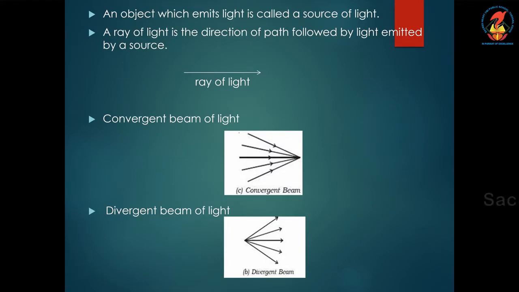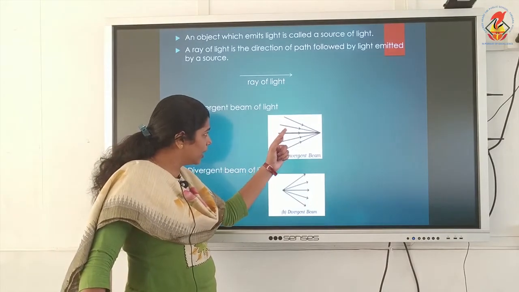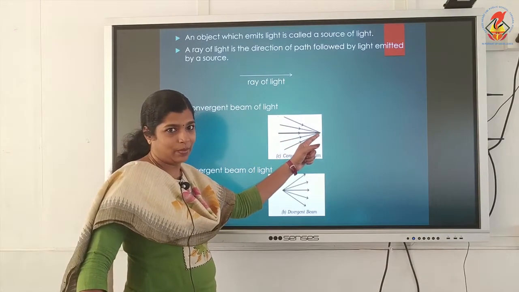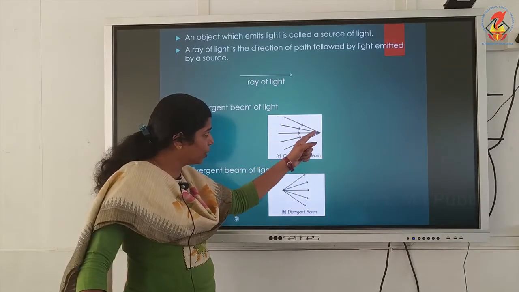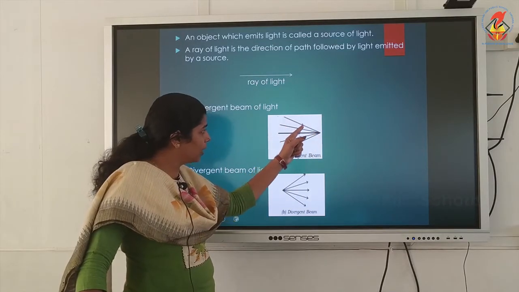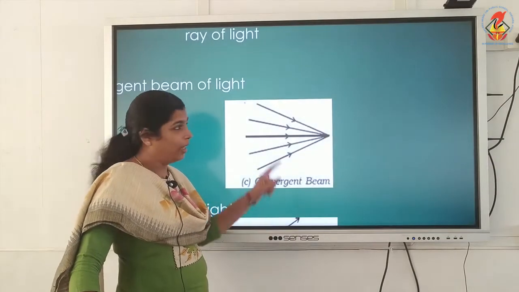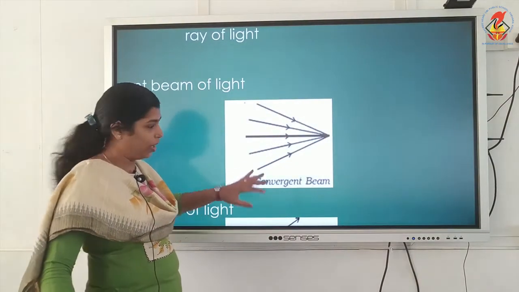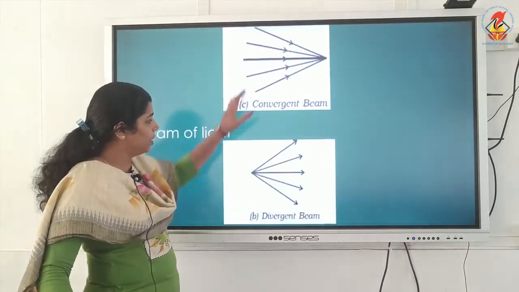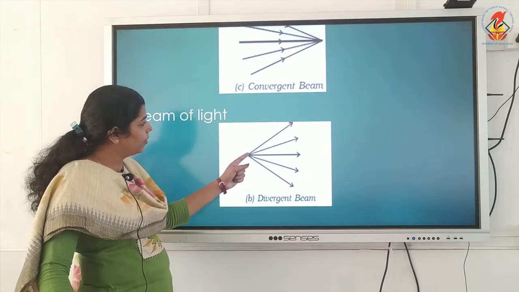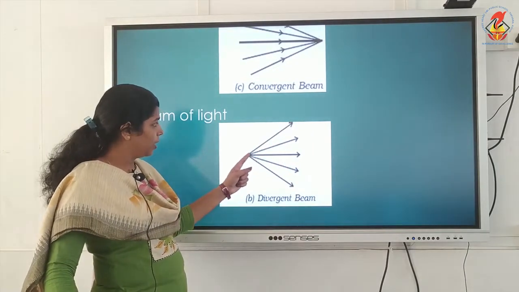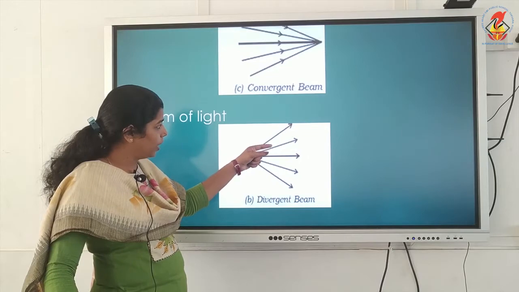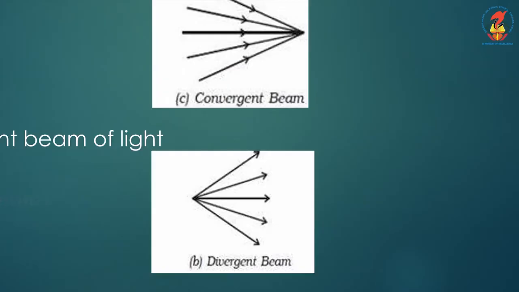One more thing I will tell you. In a convergent beam of light rays, when the light rays travel from this point to this point, the spacing between them goes on decreasing. In a divergent beam of light rays, as the light rays move away from this point, the spacing between the light rays goes on increasing.